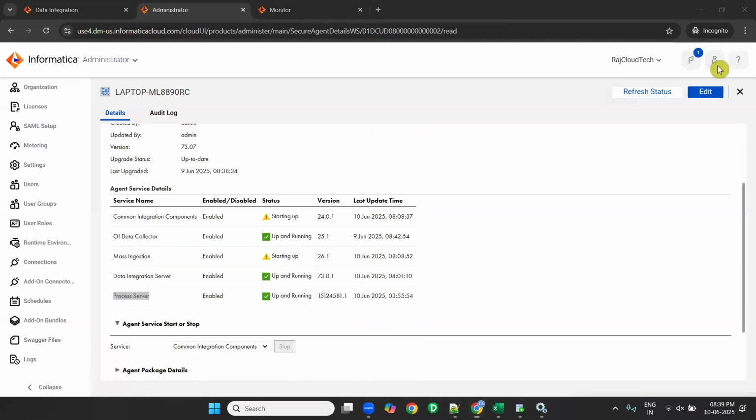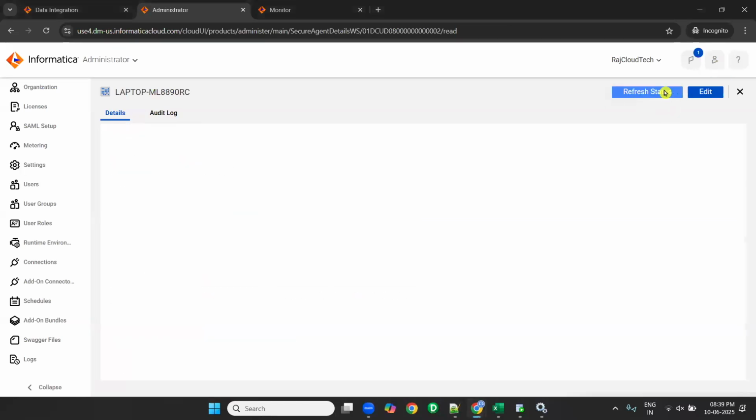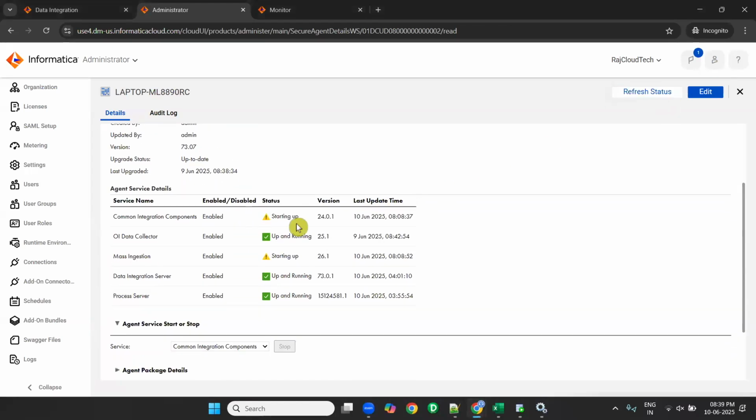How to check the status? Just click on refresh status. So let's wait till these are starting up.